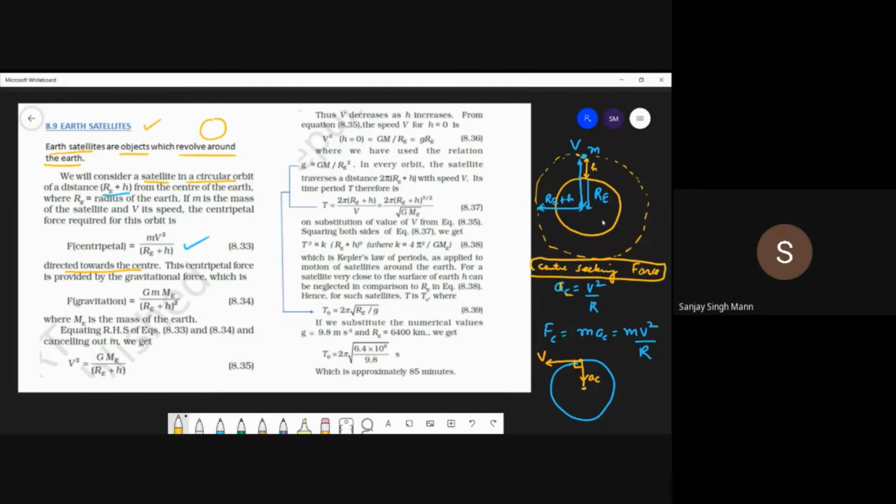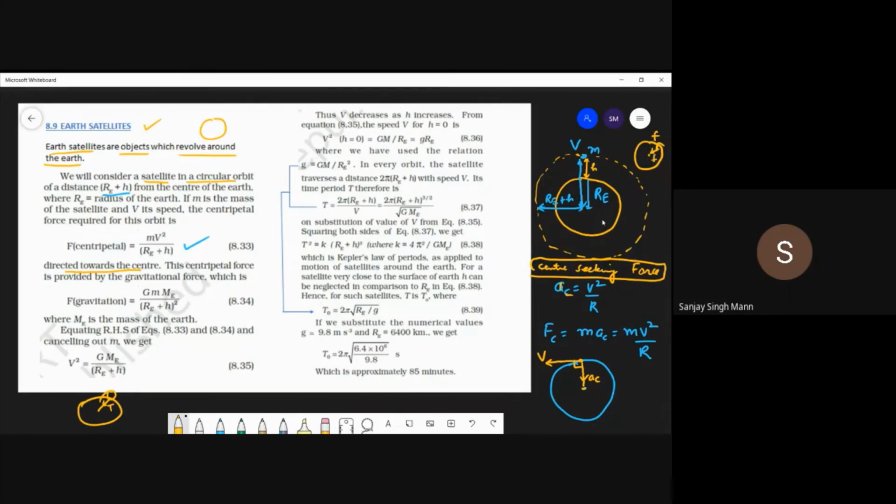When a car was turning around, frictional force was providing the centripetal force. When you have a ball attached with a string, the tension of the wire was providing the centripetal force.